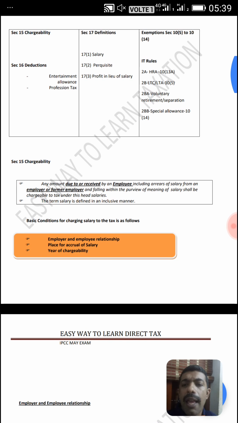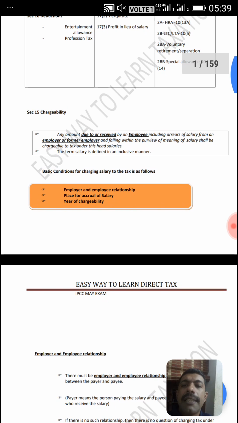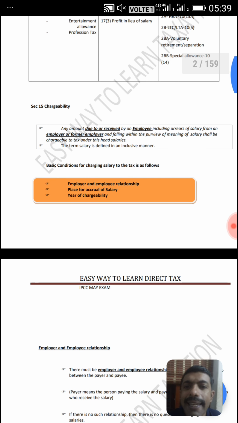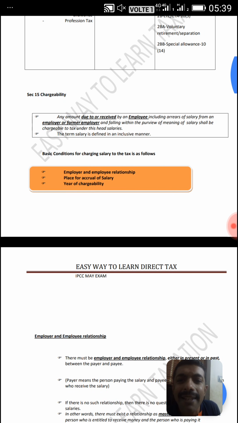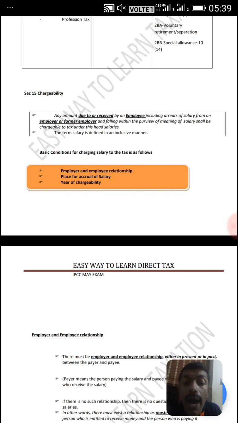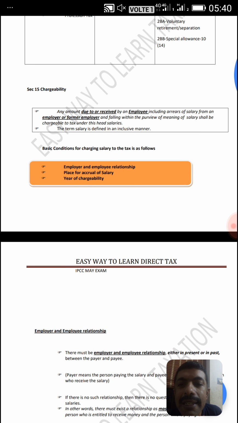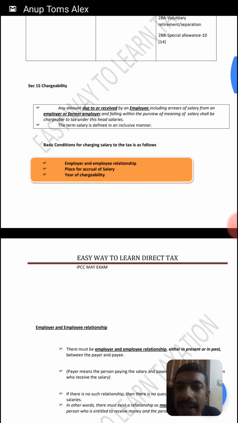So let us discuss first section 15, chargeability. What is chargeability? That means on what basis salary will be chargeable to tax. There should be some basis, or what point of time salary could be chargeable to tax. Let us see what is written in the box.